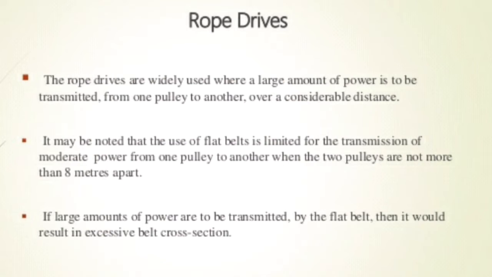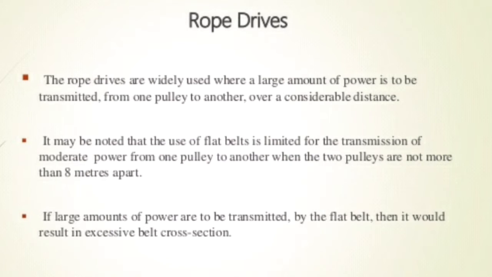It may be noted that the use of flat belts is limited to the transmission of moderate power from one pulley to another when the two pulleys are not more than 8 meters apart. We have already discussed that flat belts are used only where the distance between the two shafts is not more than 8 meters. If a large amount of power is to be transmitted by a flat belt, it would result in excessive belt cross section. So due to the high amount of power transmission with flat belts, failure occurs at the cross section of the flat belt drive.